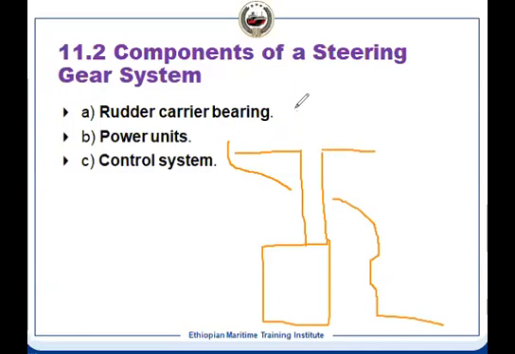So, for example, this is our steering platform. The rudder stock will be above that, and there will be a carrier bearing here. What does the carrier bearing do? It takes the complete weight of the rudder. For example, if it is a straight bearing, it is taking the load, all the mass and weight, as well as when it is turning, it has a rubbing action.